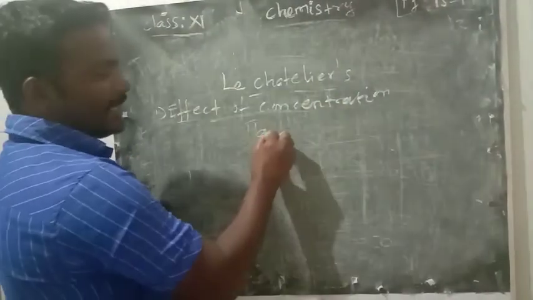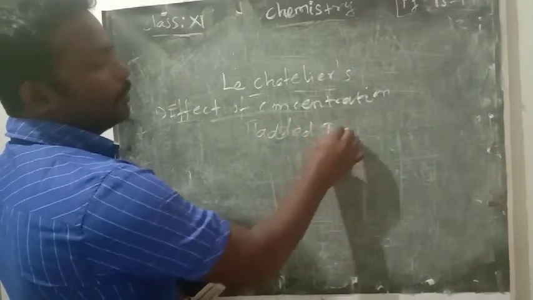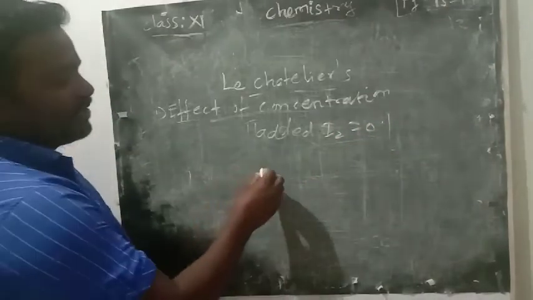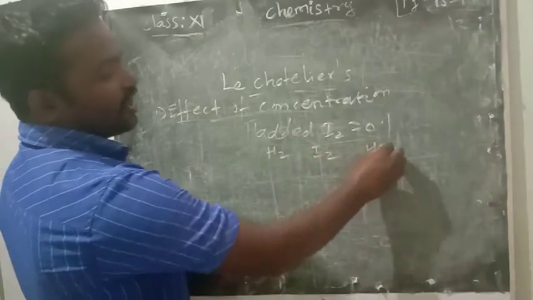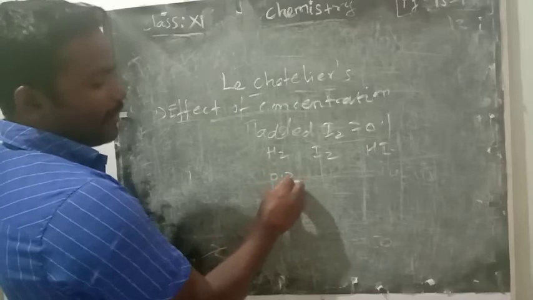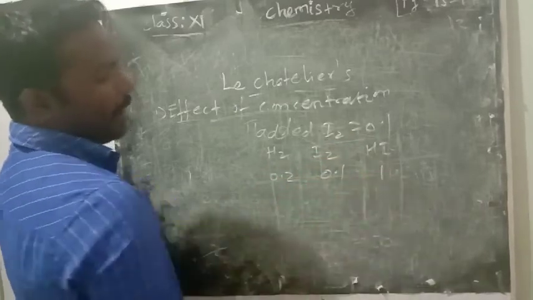The same way, we are going to add some amount of iodine alone. We are adding excess of I2, how much? 0.1. Now tell me what are the initial values for hydrogen, iodine and HI. Hydrogen, no change, 0.2. The initial concentration of iodine 0.1, initial HI 1.